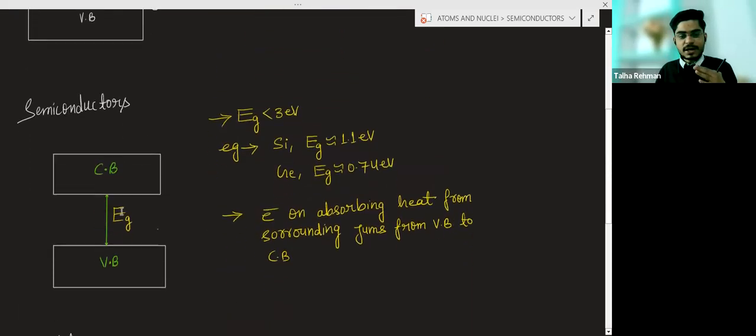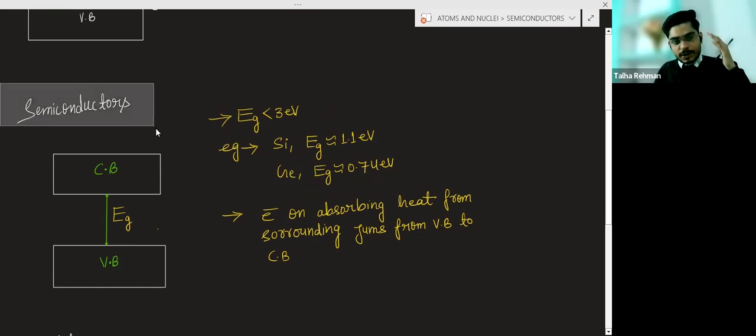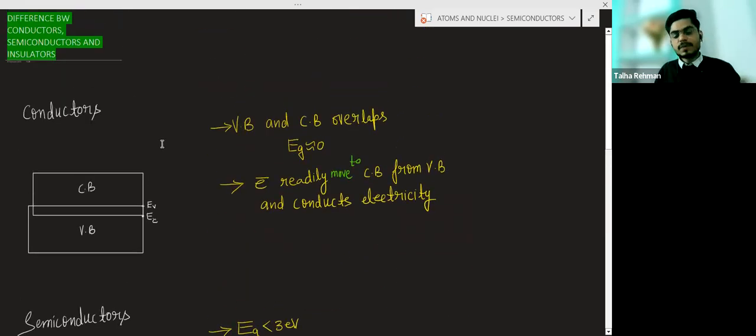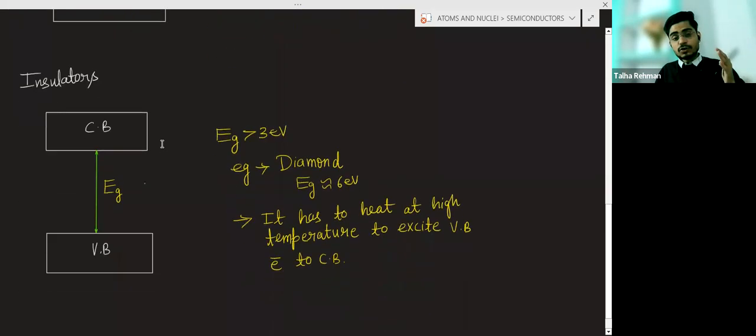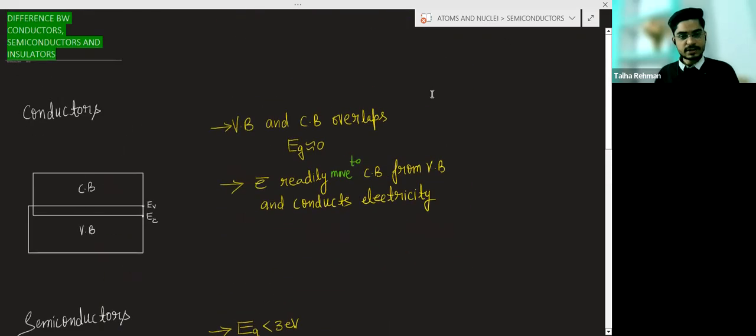But in case of semiconductor, this gap is moderate. So we have to give some energy so that the electron can move from valence band to the conduction band. That is why the conductivity of semiconductor is less than that of conductors. But in case of insulator, this energy gap is even more than the semiconductor. So that is why the conductivity of insulator is least as compared to the semiconductor and conductor. So now you can take the screenshot of this.